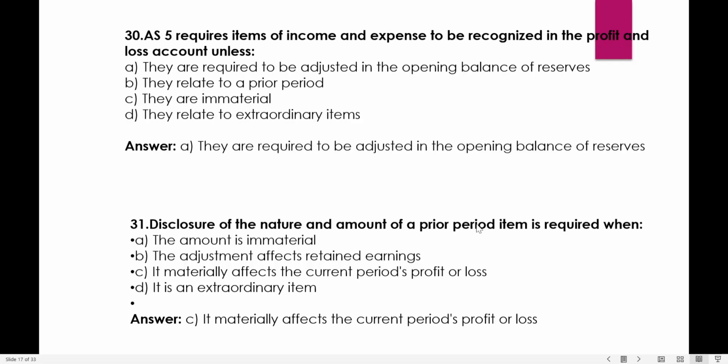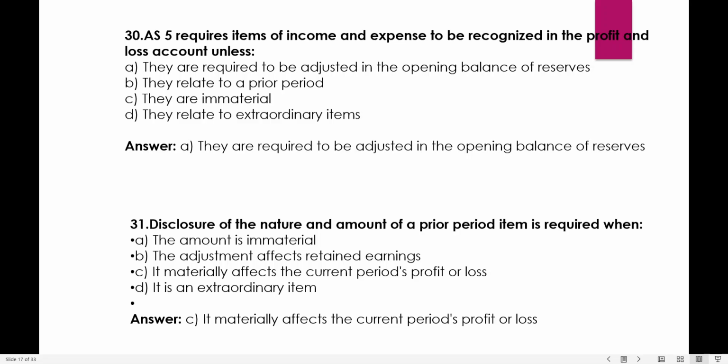As per AS-5, items of income and expense are to be recognized in the profit and loss account unless they are required to be adjusted in the opening balance of reserves, they are related to prior periods, they are immaterial, or they relate to external items. So they are required to be adjusted in the opening balance of reserves. We have to adjust it in the opening balance of reserves, then we do not show it here.